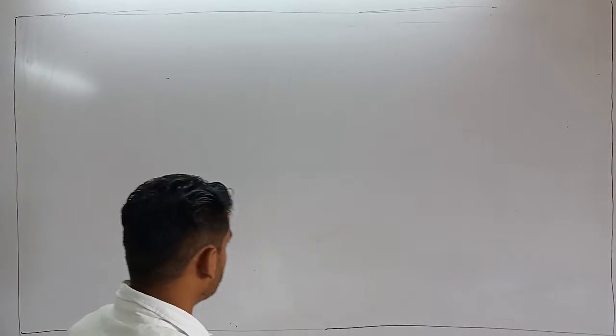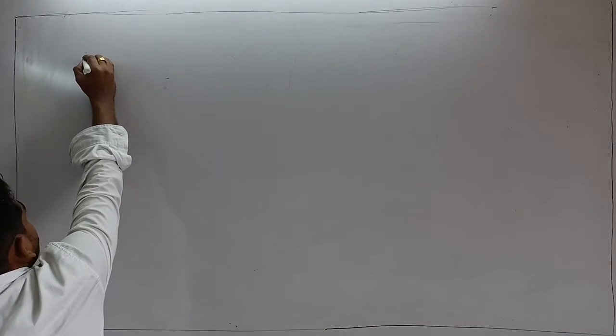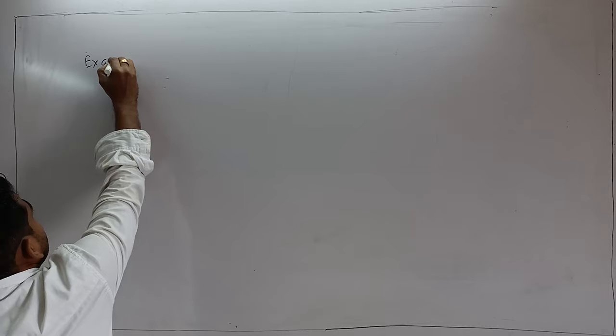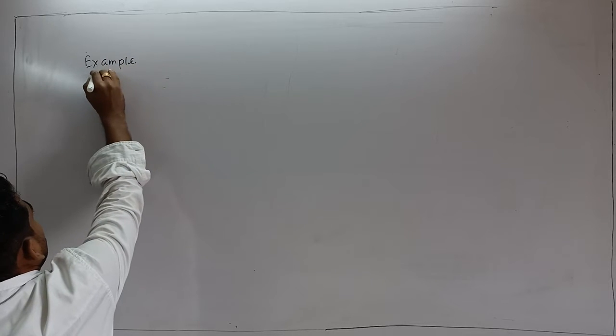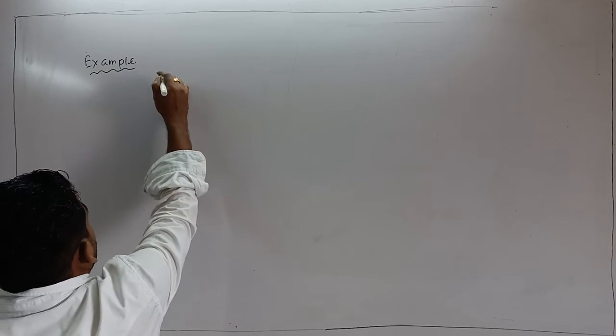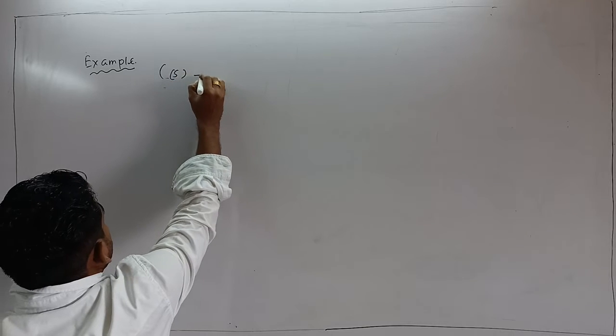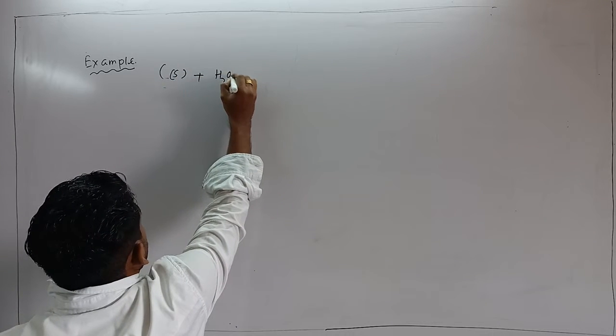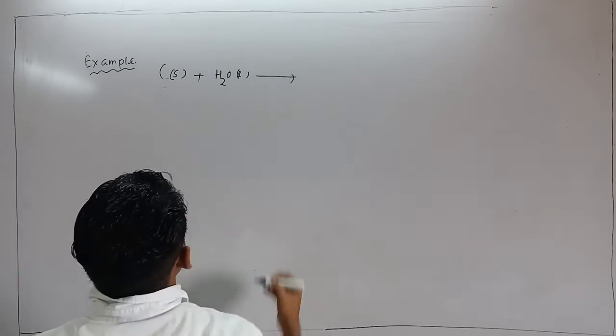Examples of endothermic reactions can be represented as usual. I have told you, for example, carbon solid is treated with H2, then what happens?